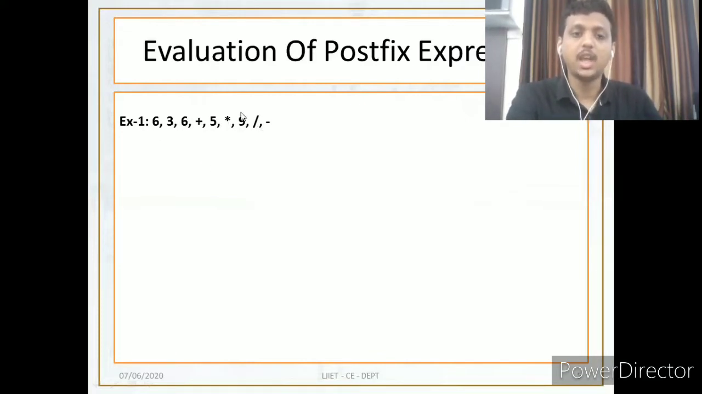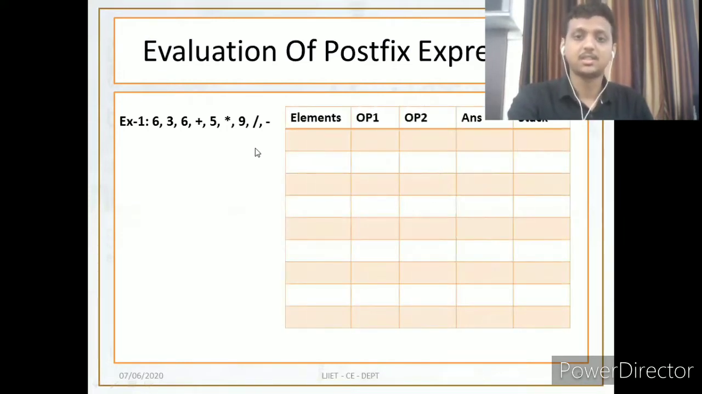Here we have operators at the end of the expression, on the right side. That is how we can say that this is a postfix expression, because in a postfix expression the operators are situated at the end of the expression. Got it? So first you need to make one table like this.